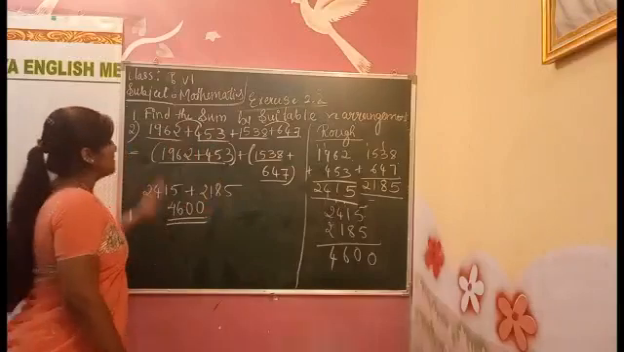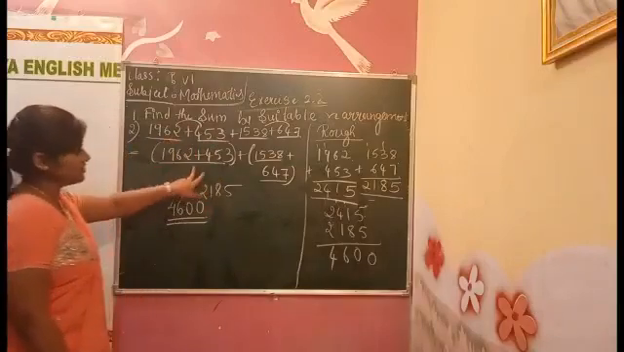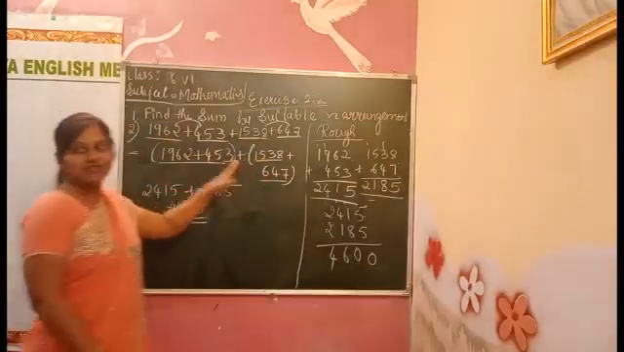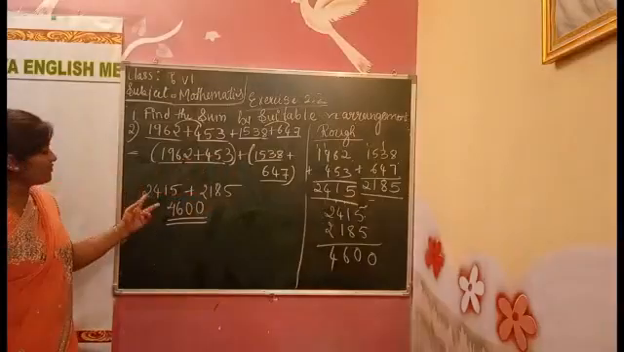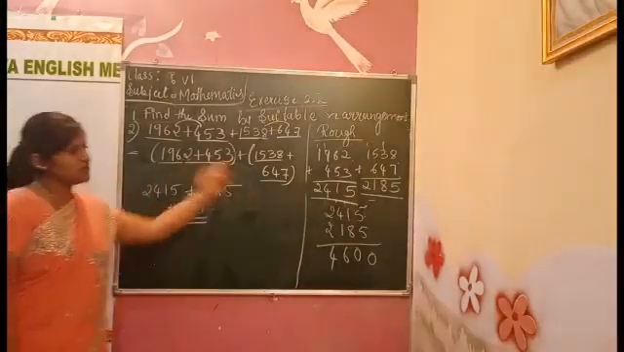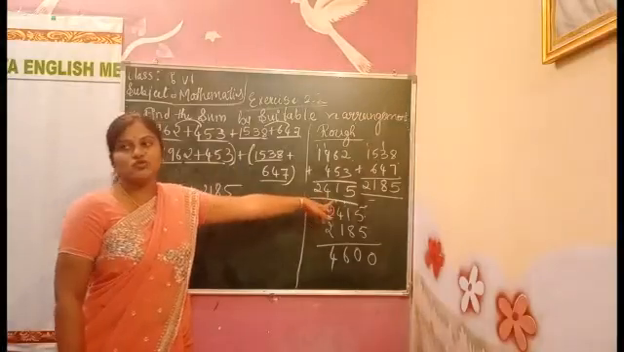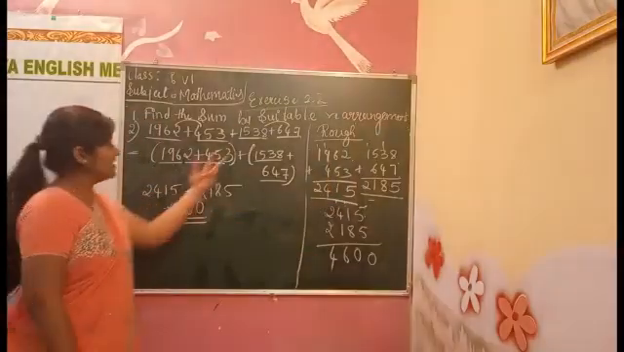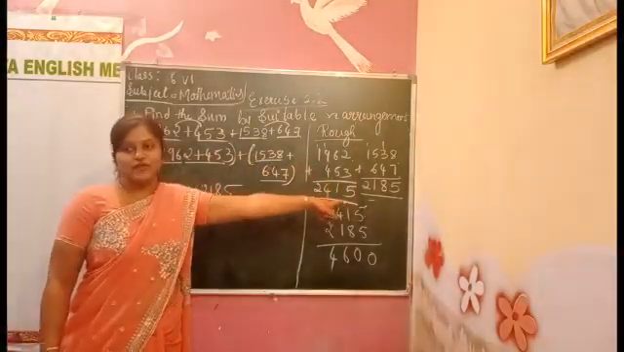After making the group, we have to start adding. I am making these 2 groups. After making a group, we have to add. These 2 numbers we have to add. What we get? 2, 4, 1, 5 we get. If we add these 2, we get 1, 2, 1, 8, 5.